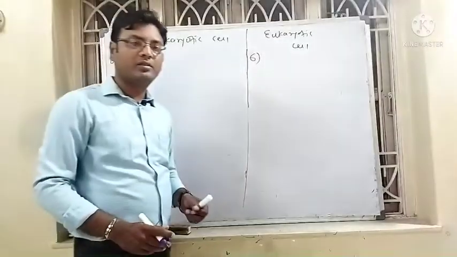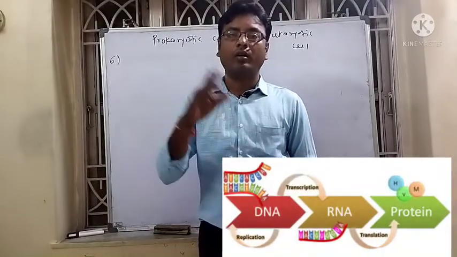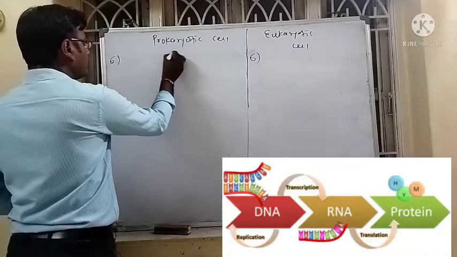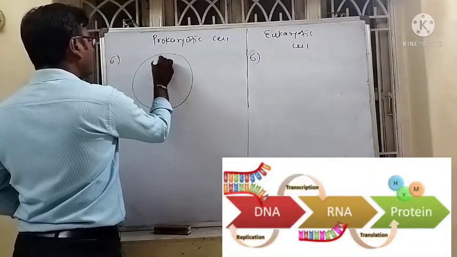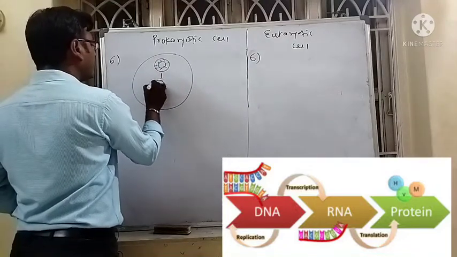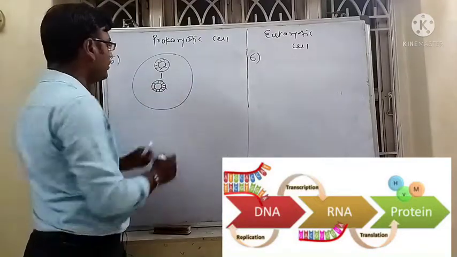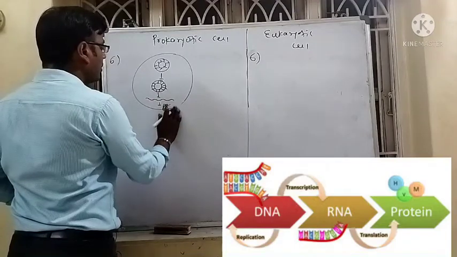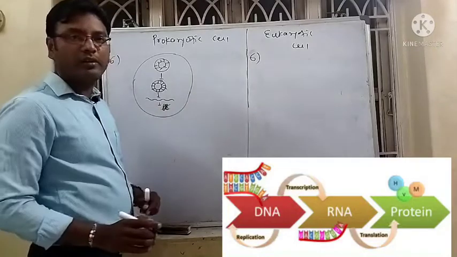In prokaryotic cells, the processes of DNA replication, transcription and translation all occur in the cytoplasm. DNA replication is the formation of new DNA from parental DNA.